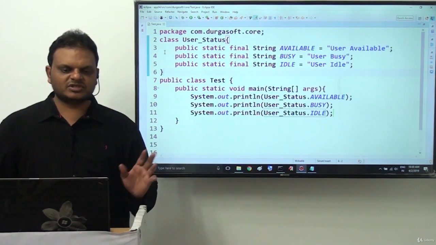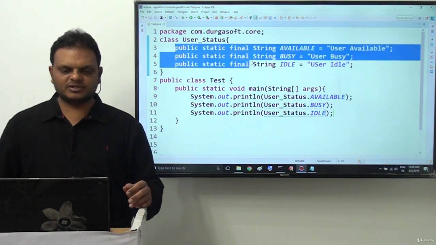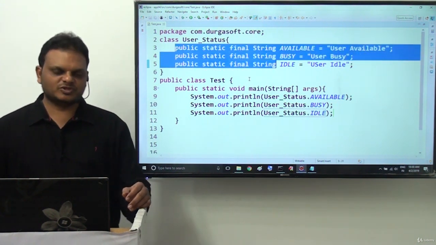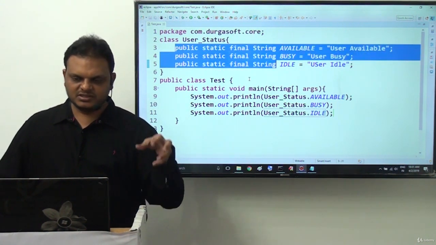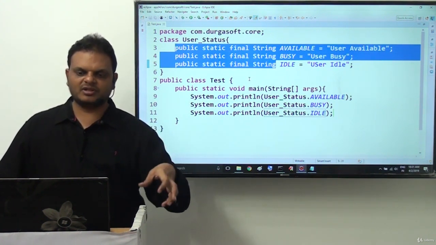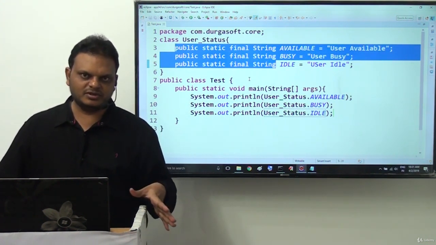So this is the same convention we follow to declare constant variables in our Java program. That convention is public static final. This is a convention we have to use to declare all constant variables. Right.